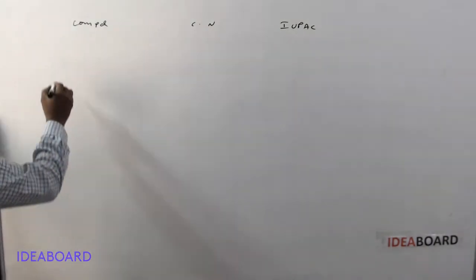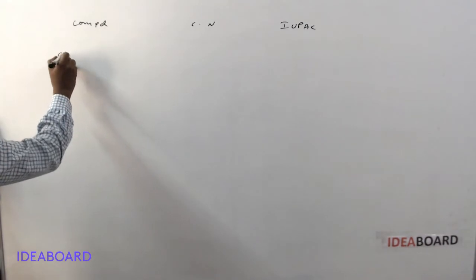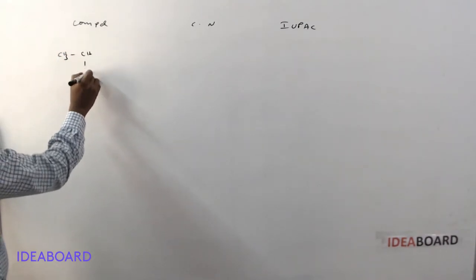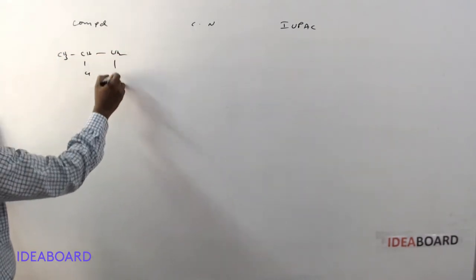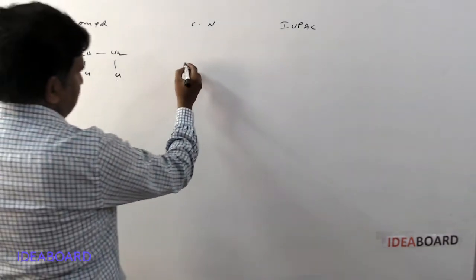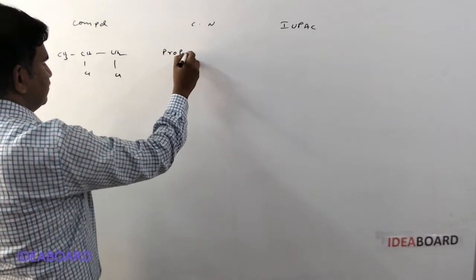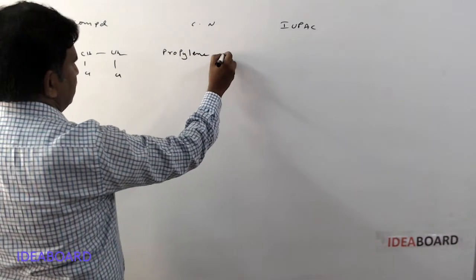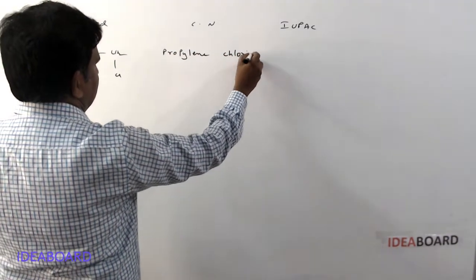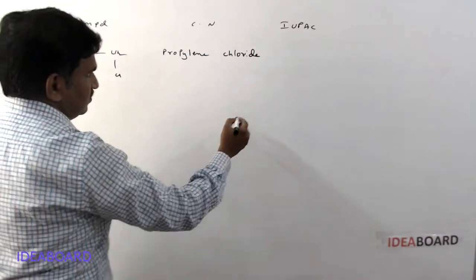The next compound, CH3CHClCH2Cl. This is commonly called propylene chloride or propylene dichloride.